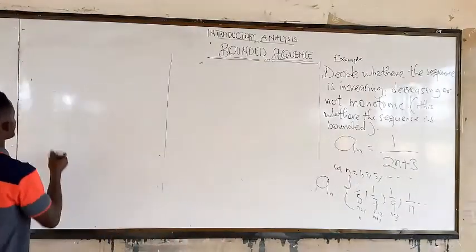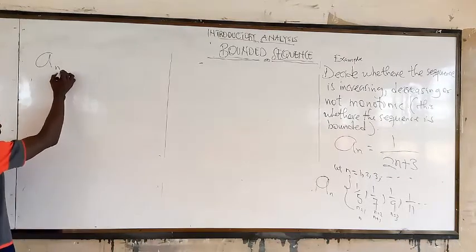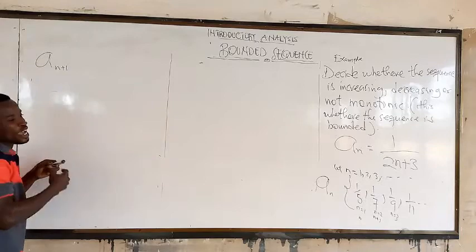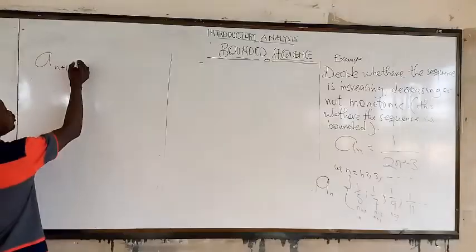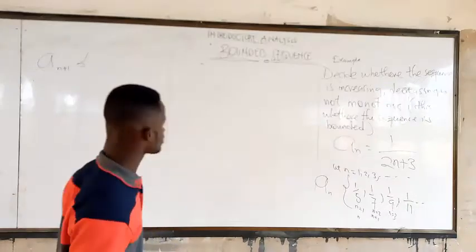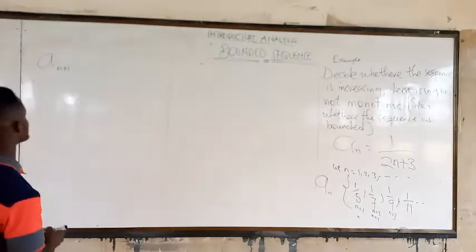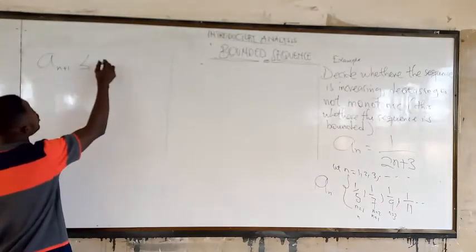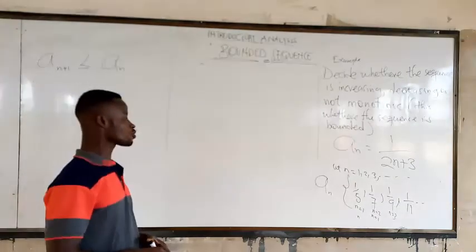So what we mean is that when we start adding a of n plus 1, the values that we are getting are less than or equal to what?